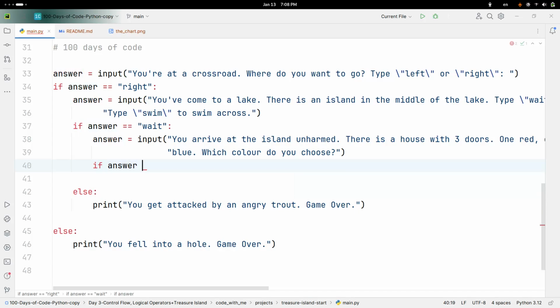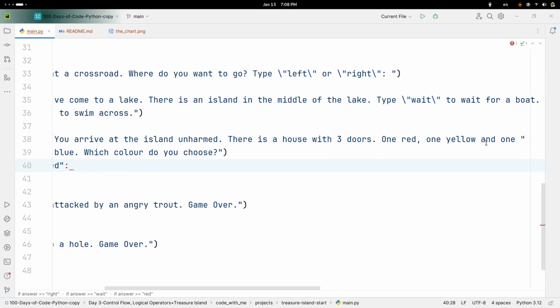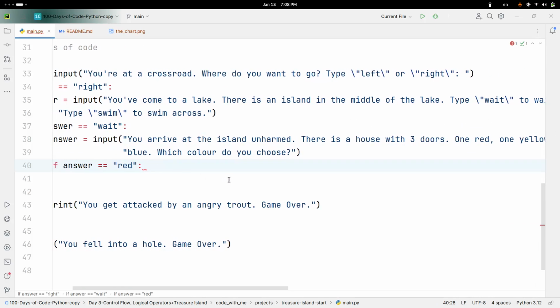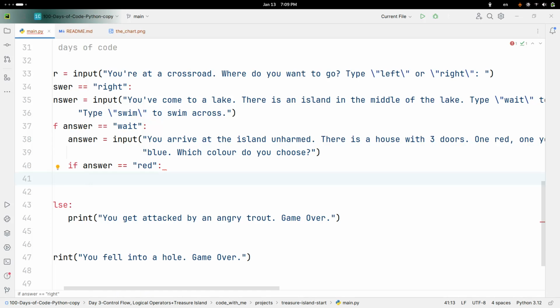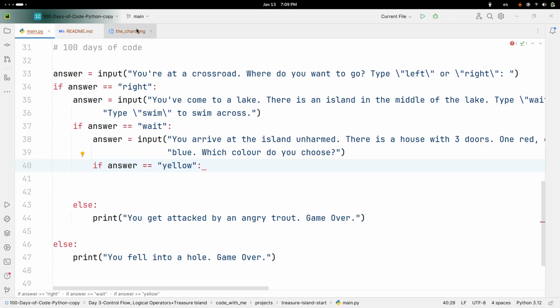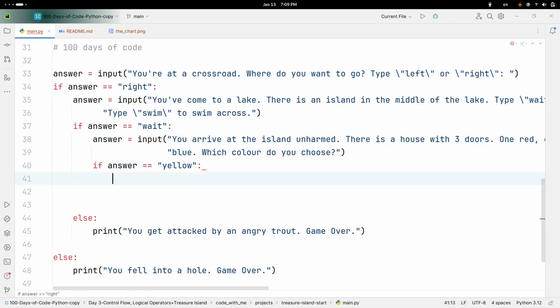Let's say if answer equals, let's say, red, because there's like 3 doors, right? 1 red, 1 yellow, and 1 blue. Let's do the yellow one first, because that's how we have done it so far. The first if statement always checks for the winning statement in our program. So I'm just going to continue doing that.